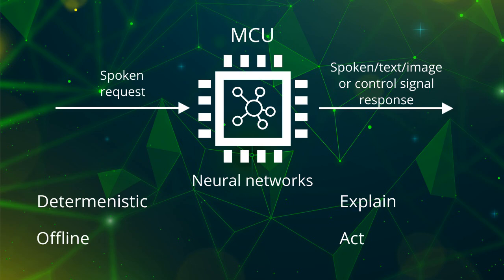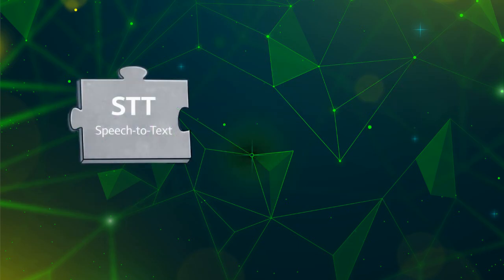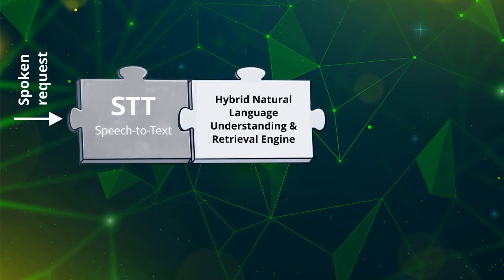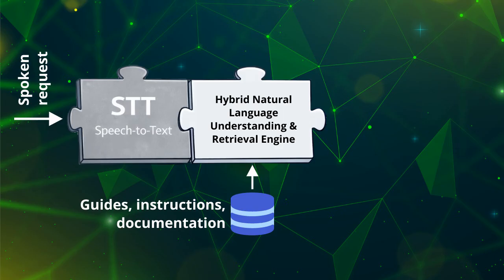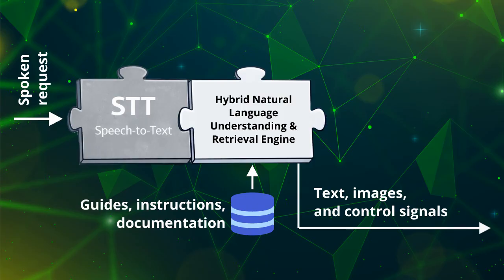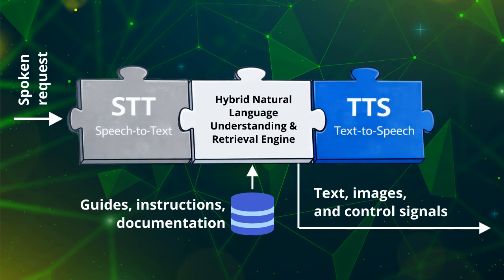Our system is built from 3 core blocks. First, speech-to-text converts a spoken question into text. Second, a deterministic, local, hybrid natural language understanding system and retrieval engine ensures the device only provides answers that exist in the official documentation and never invents information. At the same time, this block prepares the response, including text, images, and the control signal for the device. Finally, text-to-speech converts the prepared answer into spoken voice output for the user.